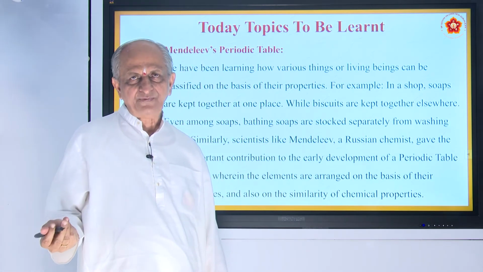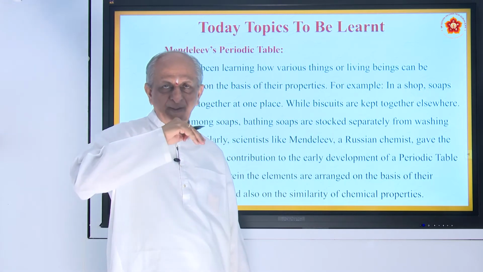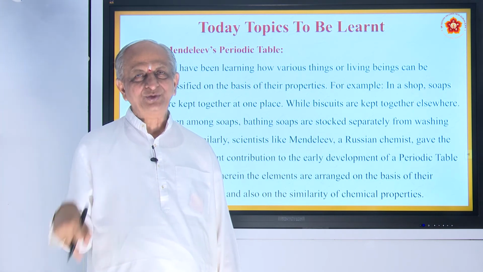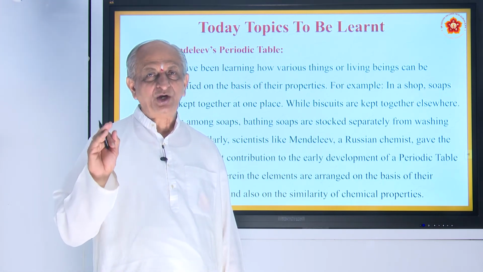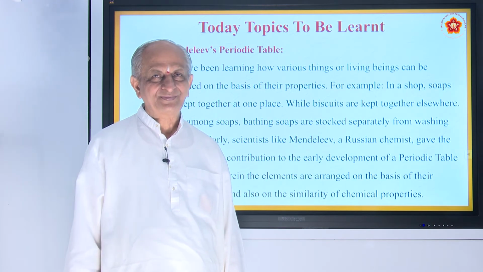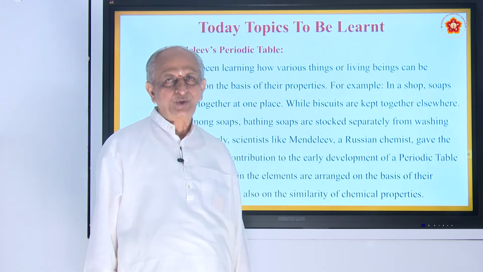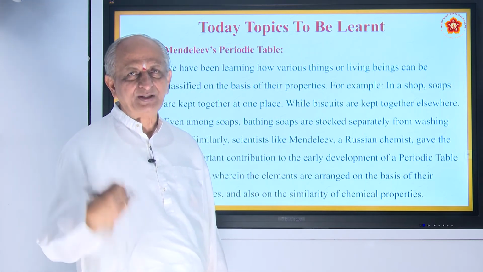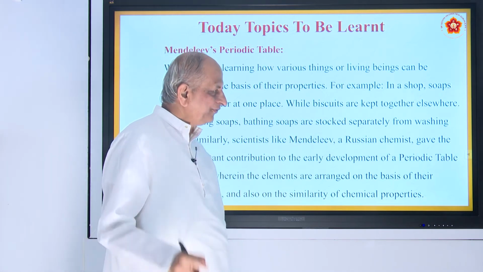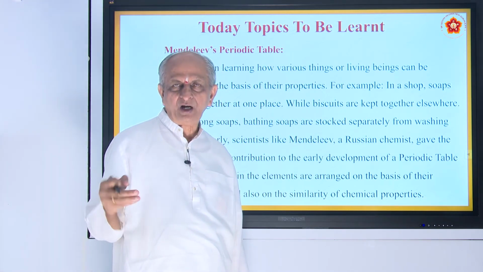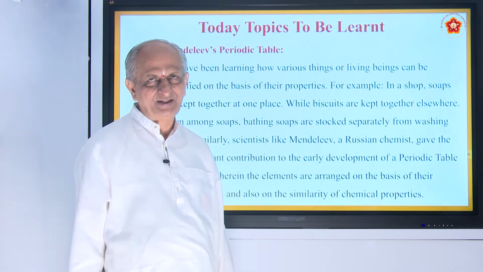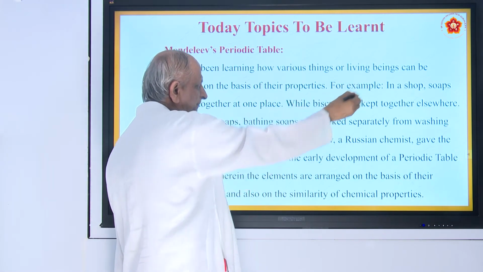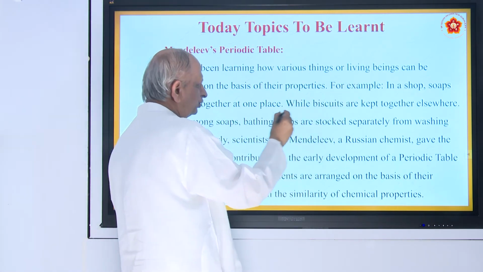So in our daily life, from morning till evening, we will come across many kinds of materials. Even in our mind also, it is said about 16,000 thoughts are coming in an average student's mind, 16,000. So different thoughts will be coming, and for making an improvement or to make a systematic study, we have to group it. For example, in a shop, soaps are kept together in a place.